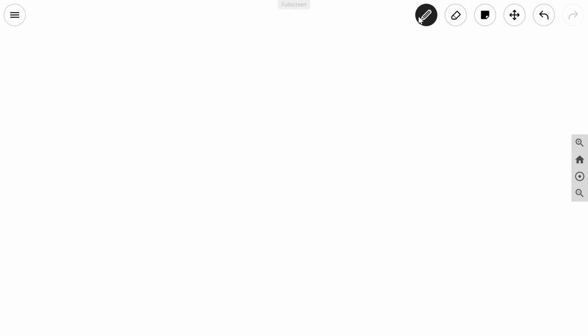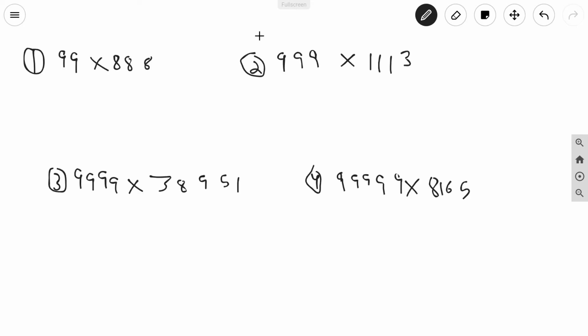So let me bring my examples first. So 1, 2, 3. Here are the examples. We have got our examples. Now let's see the trick. Just listen carefully. So the first example is the same example that I took in the starting. So what I did was I put some zeros and then I wrote something below.